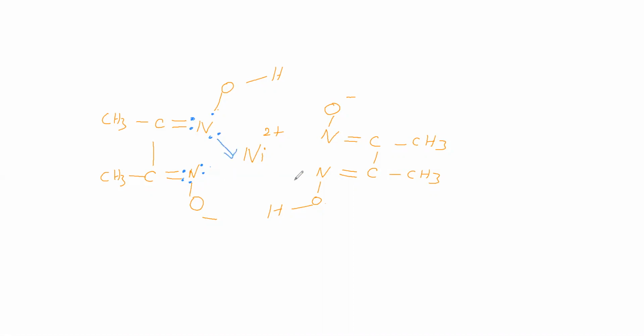Then we will take this nitrogen. It is in the 5th group, so its valence shell has 5 electrons. One electron made a bond, the second electron bonding, the third electron bonding. The fourth and fifth electrons are a lone pair which makes a dative bond with the nickel like this. So we have written a dative bond.